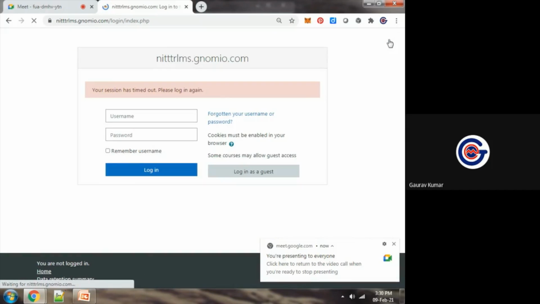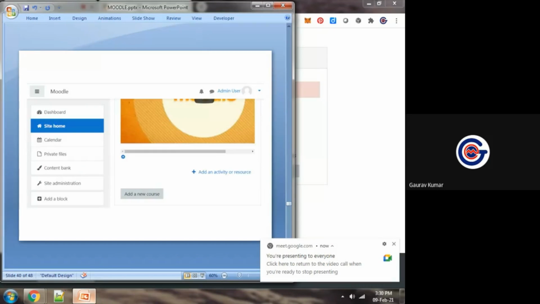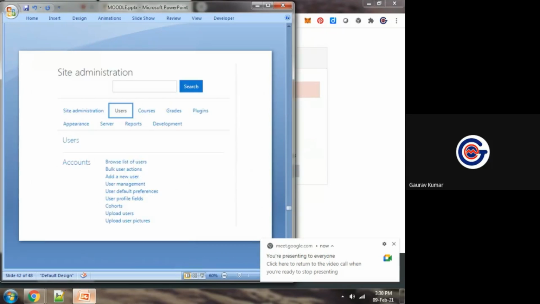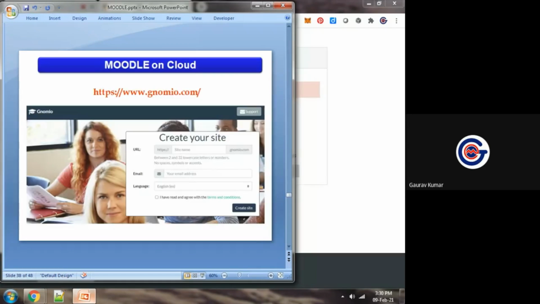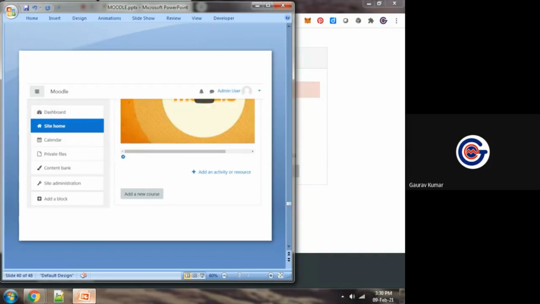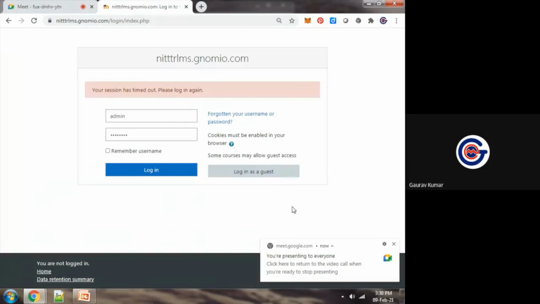All these processes, all these things I have mentioned in this slide. I'm showing that. In this presentation each and everything is mentioned. I have taken the screenshots, so that at the end of this session I can share it with you. So no need to worry about the process. All these screenshots I have already put in this presentation, and I will share it with you at the end.